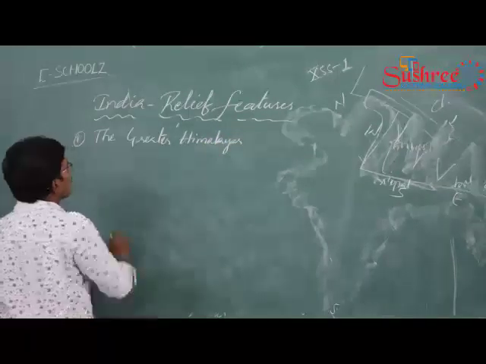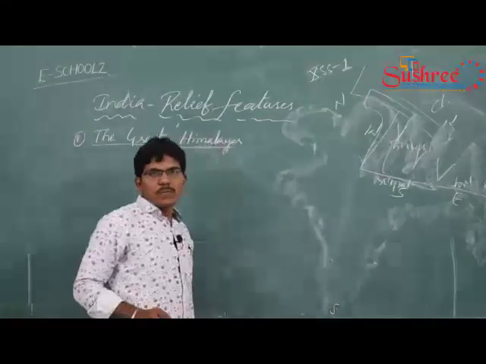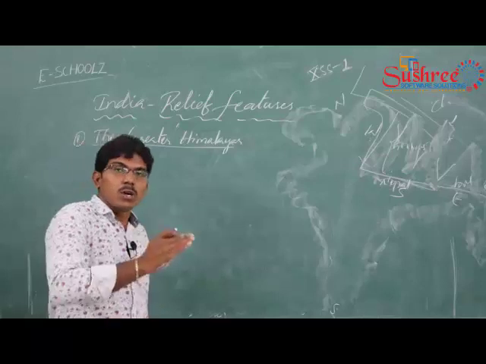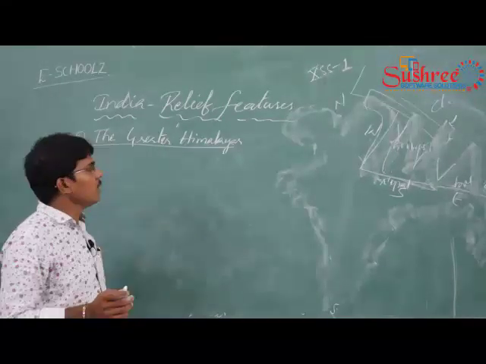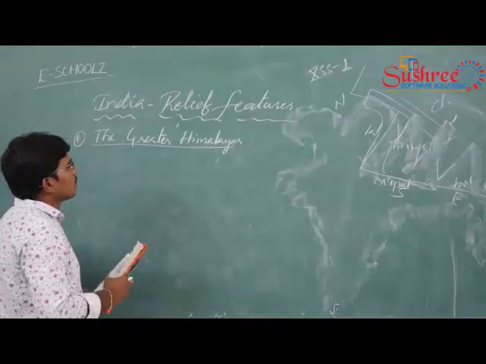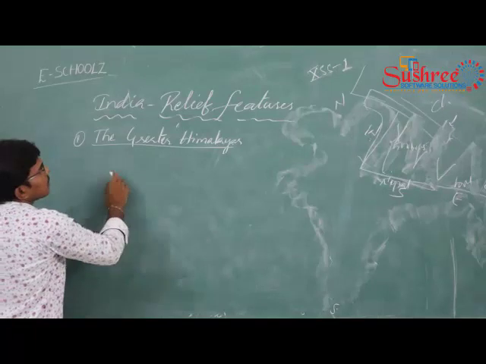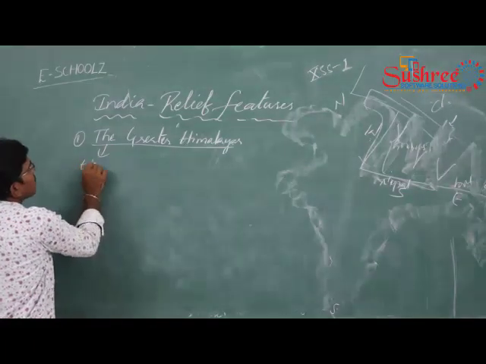The Greater Himalayas were located on the west of the Himalayas, north of India and west of the total Himalayas. Okay, so see here, the Greater Himalayas are also called as Himadri.